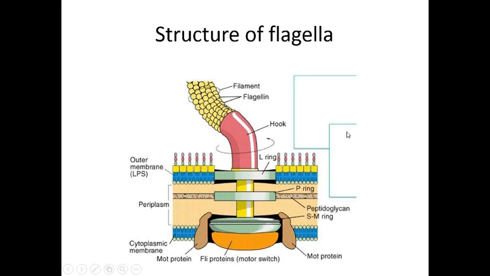When we talk about another structure, the hook, it is a wider region at the base of the filament, and it connects the filament to the motor protein in the base. The length of the hook is longer in gram positive bacteria than in gram negative bacteria. And this one is the filament. It is a thin hair-like structure arising from the hook.